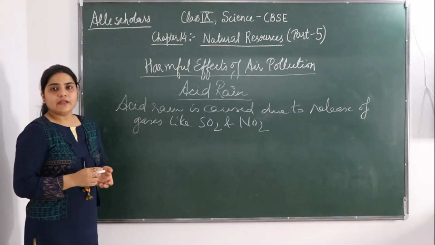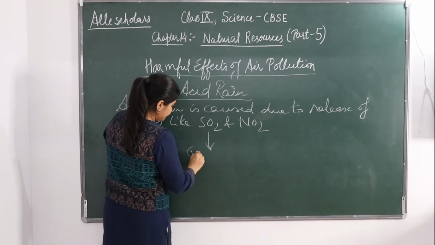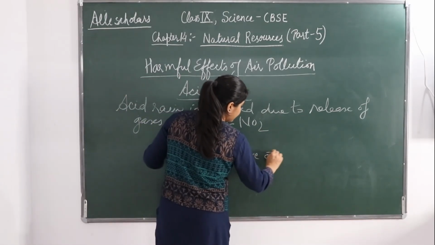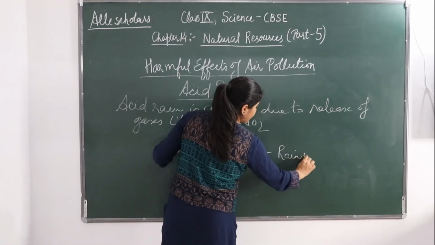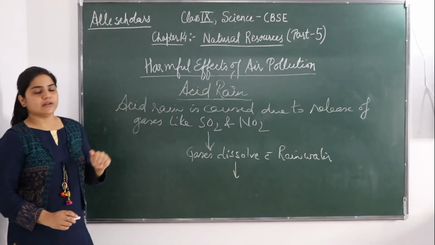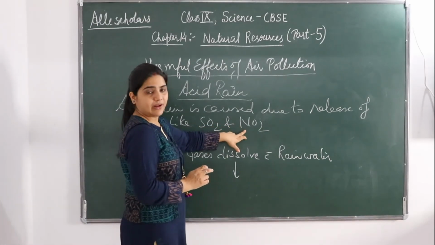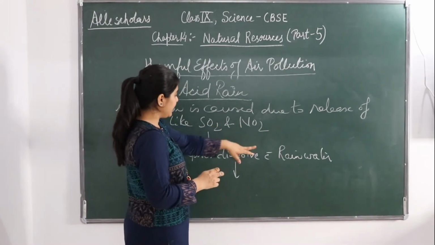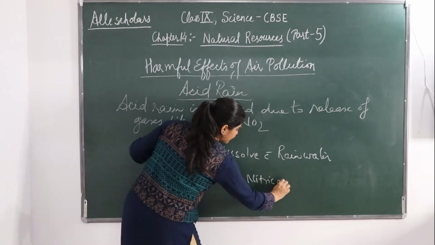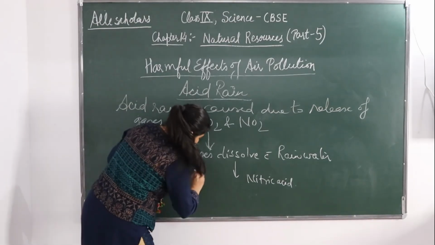They get dissolved in the rainwater. Okay, these gases dissolve with rainwater, and when they dissolve, nitrogen dioxide is converted to nitric acid, and sulfur dioxide is converted into sulfuric acid.